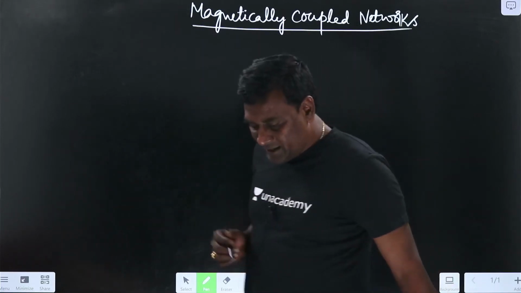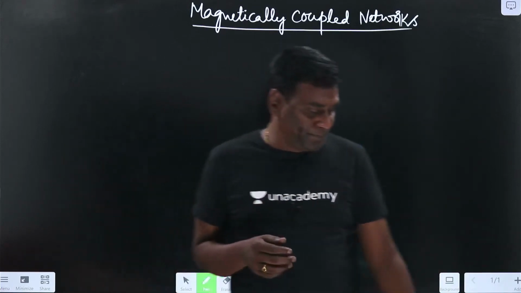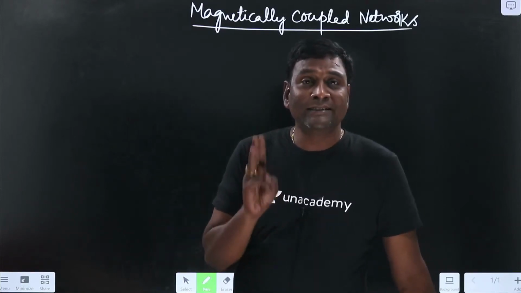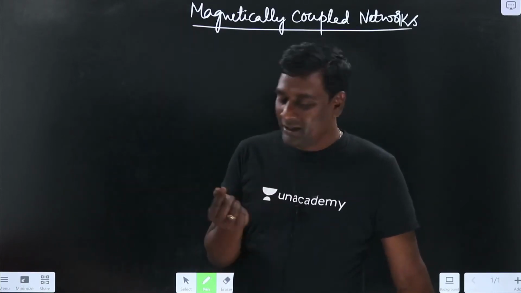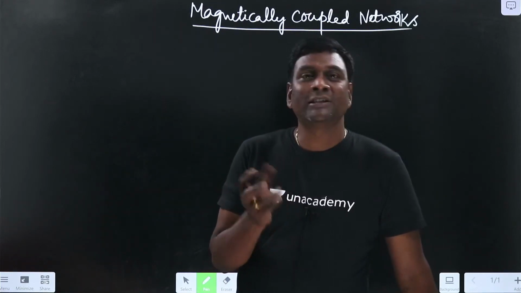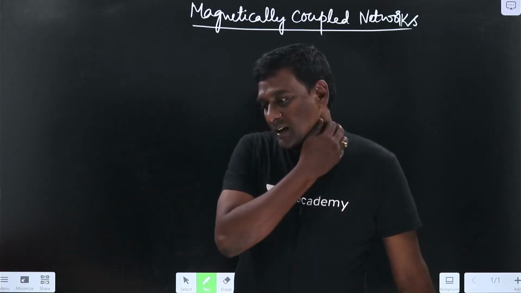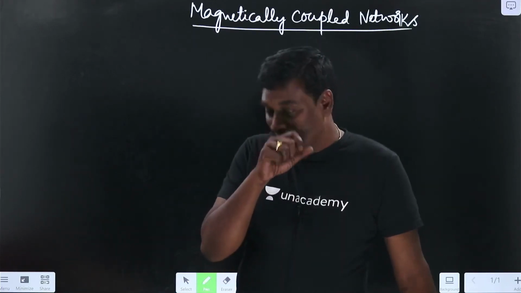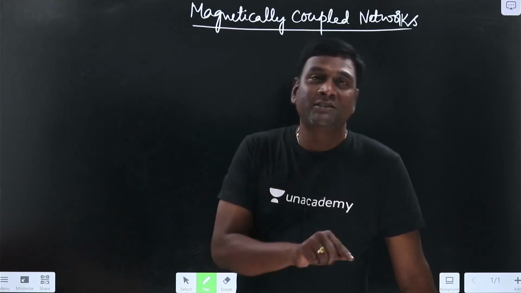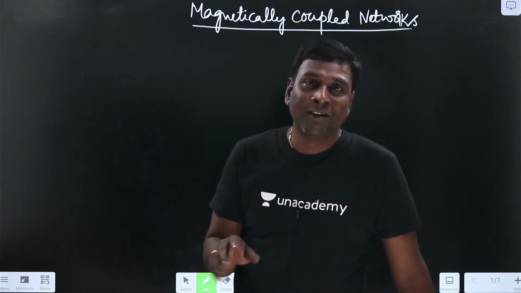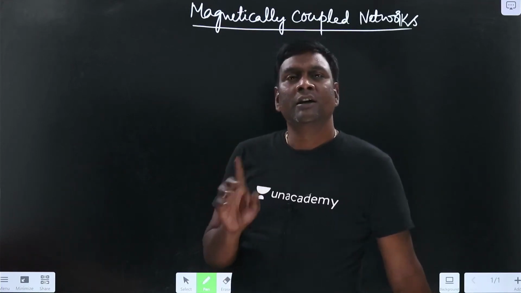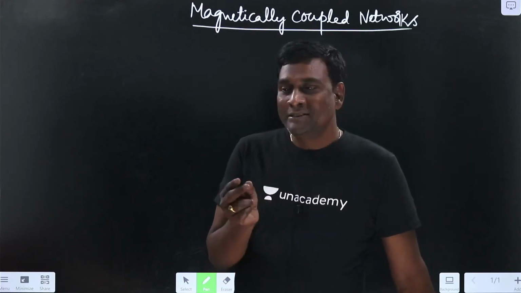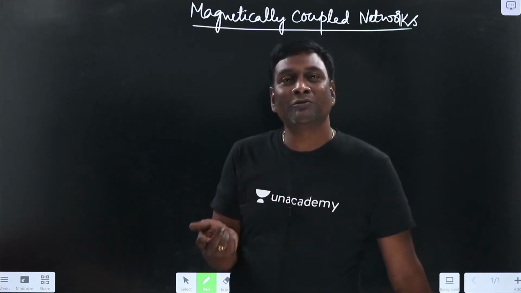Now coming to magnetically coupled networks, if you see the overall view, there are three things we should know. These are all related to nature only. Whenever you have electrical current, an associated magnetic field will be there around it, discovered by Oersted. You have to understand one thing here: before Oersted also it was there. It's nature. How it is being produced is not required for us. Whenever you have electrical current, an associated magnetic field will be there. It's nature.